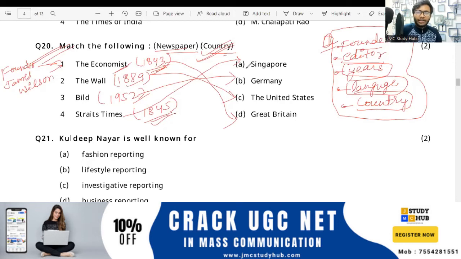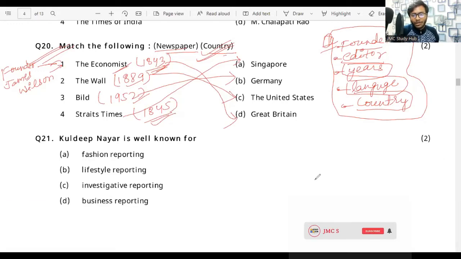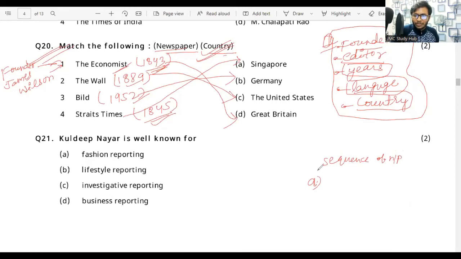So in order to sequence, you have to arrange the sequence. Agar aapko arrange karna hai, the important thing is the sequence of newspapers. Okay. So number A, that is the Economist.